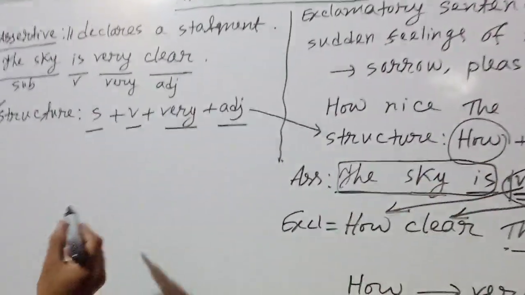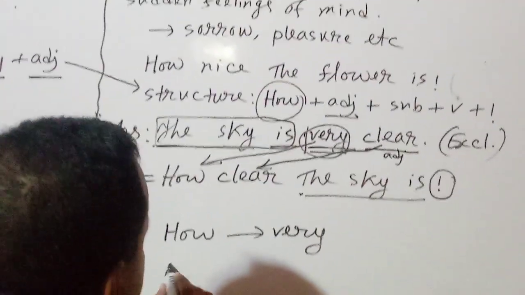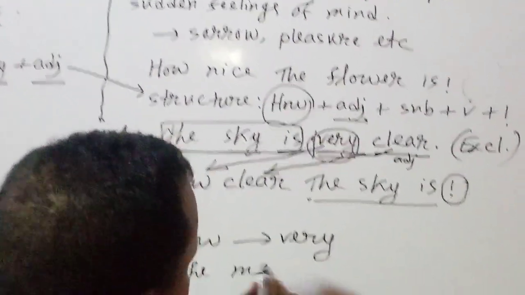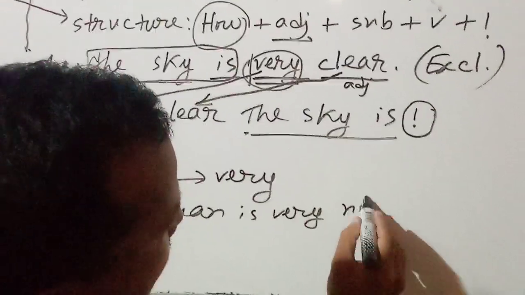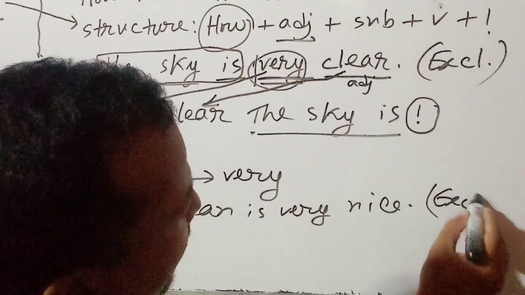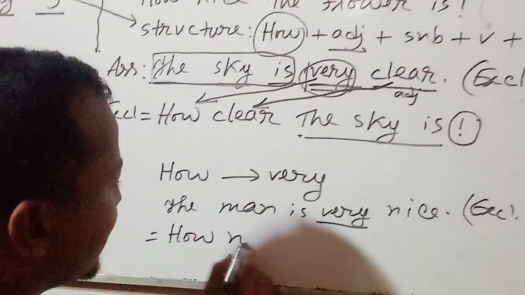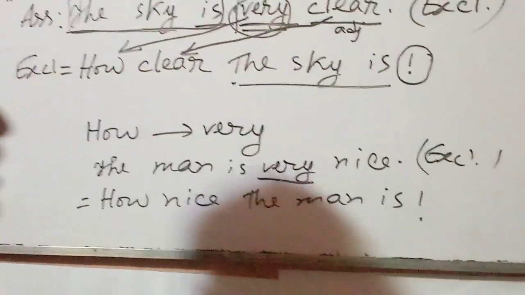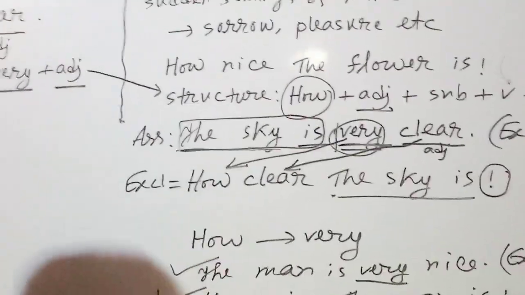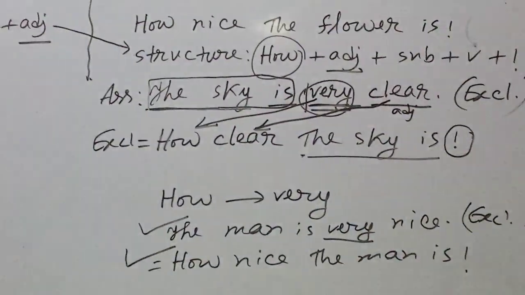To make it clear, that means we can give another sentence. The man is very nice. How can you change? How nice the man is. How nice the man is. This is assertive sentence. This is exclamatory sentence. This is one structure. There is another structure also. Look at this.